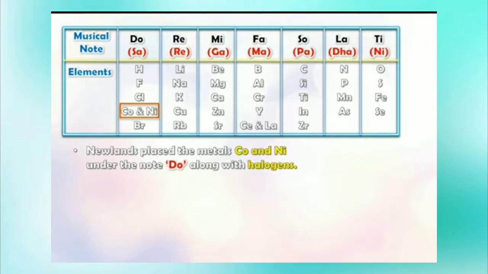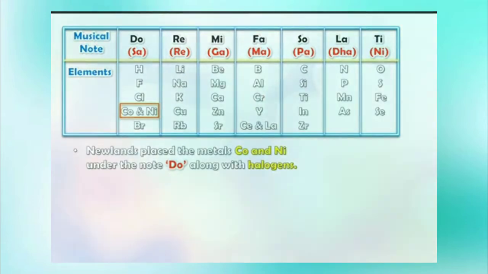And children, Newland placed the metals Co and Ni under the note Do along with halogens. Right, as you can see here, he kept those elements Co and Ni under the note Do along with the halogens.